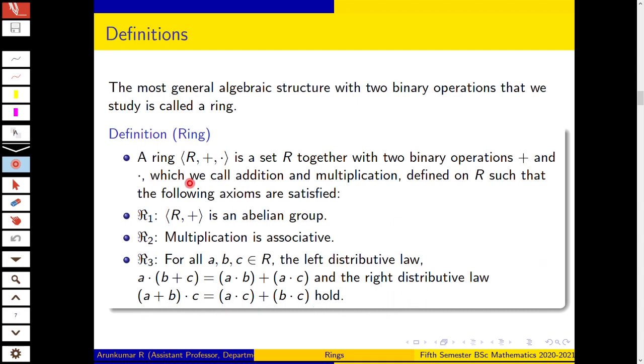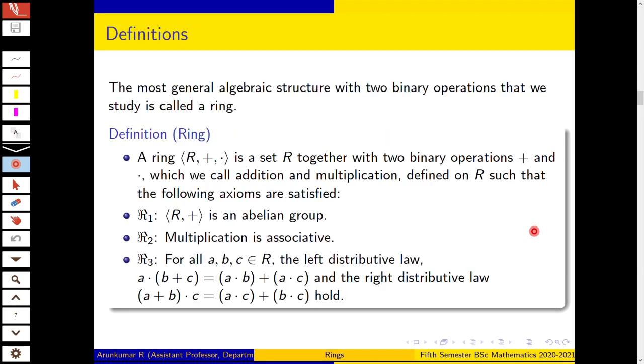So a ring is a set R together with the two binary operations addition and multiplication defined on R, such that (R, +) is an abelian group, multiplication is associative, and the left distributive and right distributive laws hold.